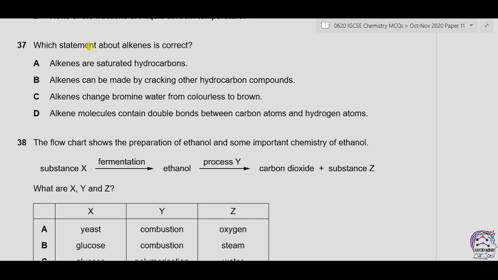Question 37. Which statement about alkenes is correct? A. Alkenes are saturated hydrocarbons. Now alkenes have a double bond between carbon atoms, so therefore they are unsaturated, not saturated. B. Alkenes can be made by cracking other hydrocarbon compounds. This is true, as long chain hydrocarbons, for example C10H22, can be used to make small chain alkenes.